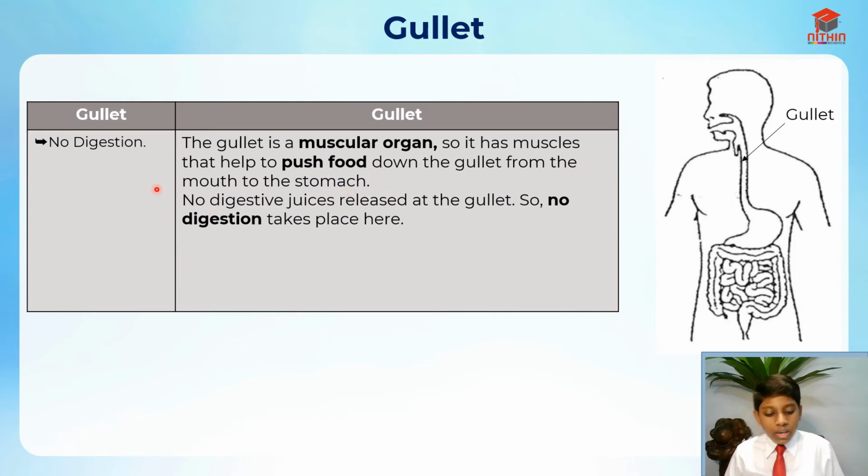And why is there no digestion? It is because no digestive juices are released at the gullet. That is why no digestion takes place. Okay, so I hope you understand the gullet. Now let's move on.